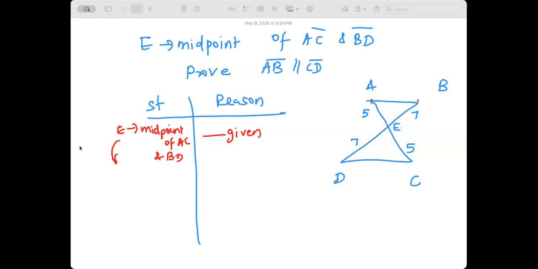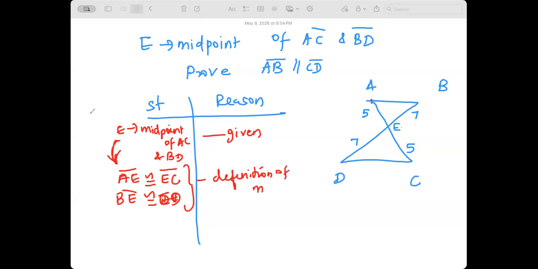I have a question. In the statement section, you already put that E is the midpoint of AC and BD. From there, what are you concluding? AE is congruent to CE or EC, and then I can also say BE is congruent to ED or DE. Why? Definition of midpoint.